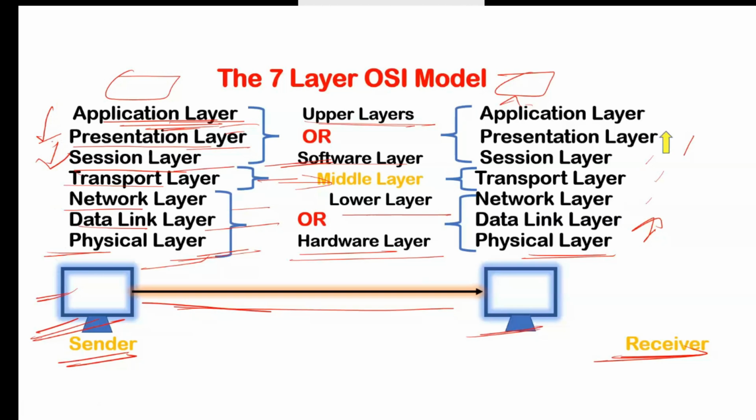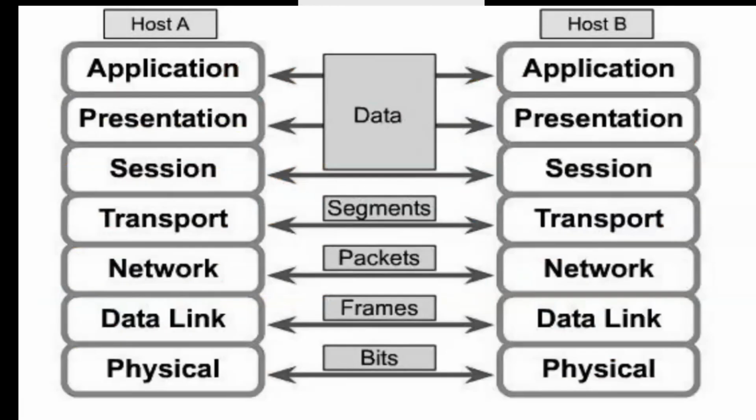Now, after that, here we have some data units. Data unit means what? We have the physical layer, data link, network, transport, session, presentation, and application. So if you see here, in the physical layer the data unit is bits. On the data link layer, data is in frame form. Network layer, data is in packet form. Transport layer, data is in segment form. And on the upper side layers, session, presentation, and application, data is in normal data form.